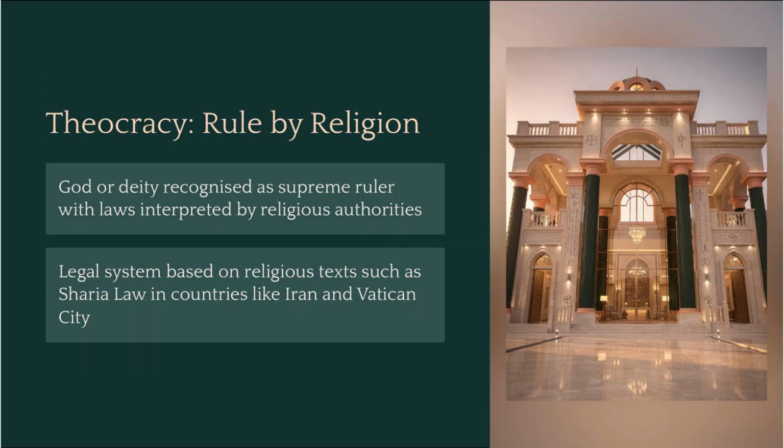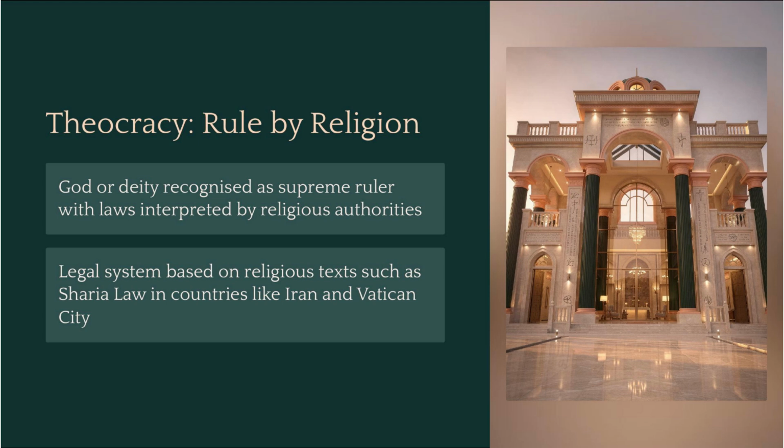Some governments derive their authority from a higher power. This is theocracy, or rule by religion. In a theocracy, a god or deity is recognized as the supreme ruler, with laws interpreted by religious authorities.